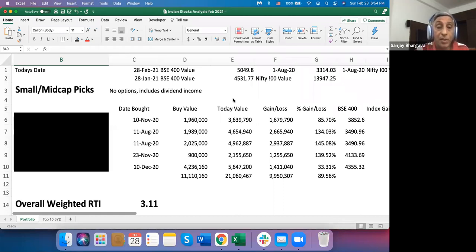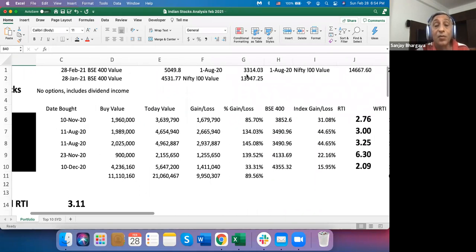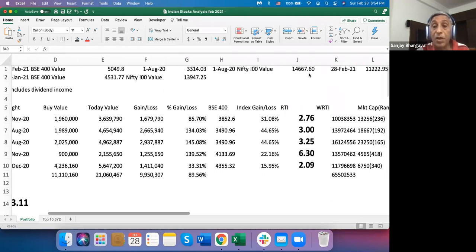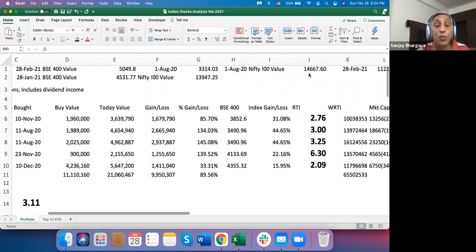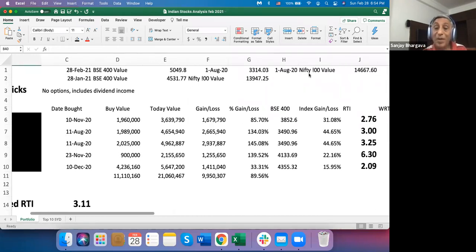Okay, so with that, today's date is 20th February. The value of the BSE 400 index is here, and the value that was on August 1st is there. And then I also have the Nifty 100. Why I use two indices is that some of my stocks are in the top 100 and some of them are from 201 to 400.